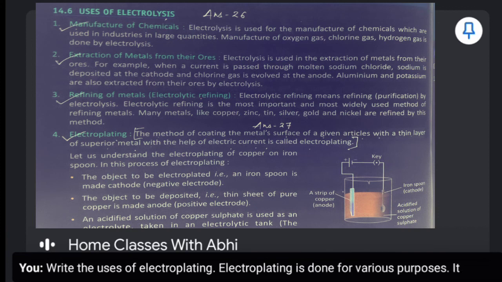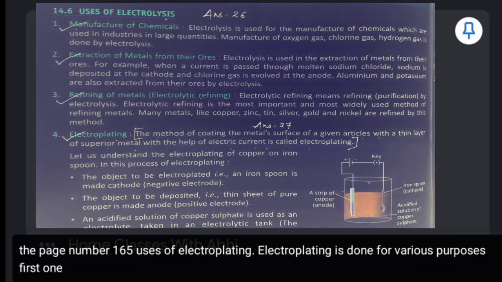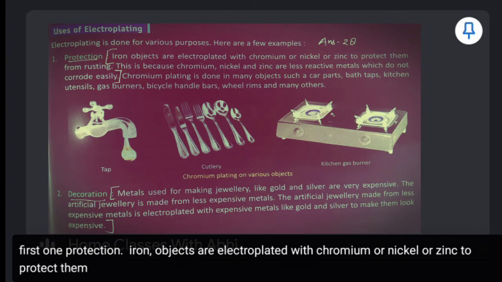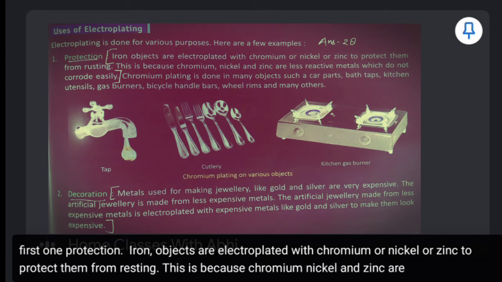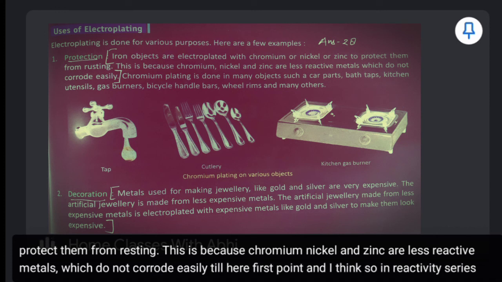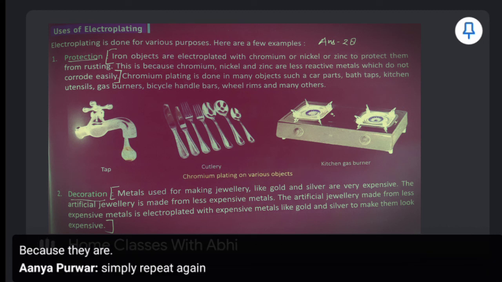It is on the page number 165. Uses of electroplating. Electroplating is done for various purposes. First one, protection. Iron objects are electroplated with chromium or nickel or zinc to protect them from rusting. This is because chromium, nickel and zinc are less reactive metals which do not corrode easily. Till here first point. And I think so in reactivity series we have read about why chromium, nickel and zinc do not get corroded easily because they are less reactive. This answer.